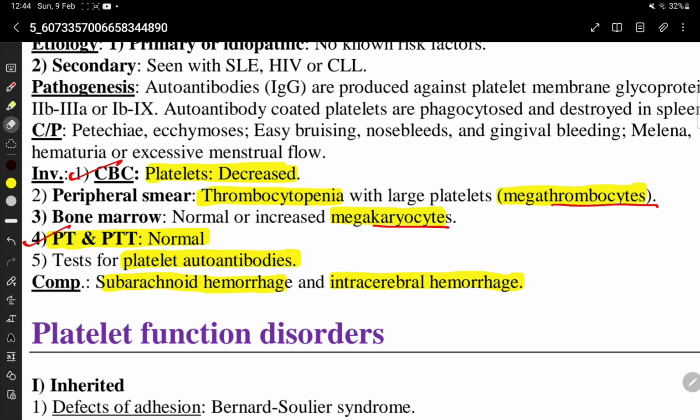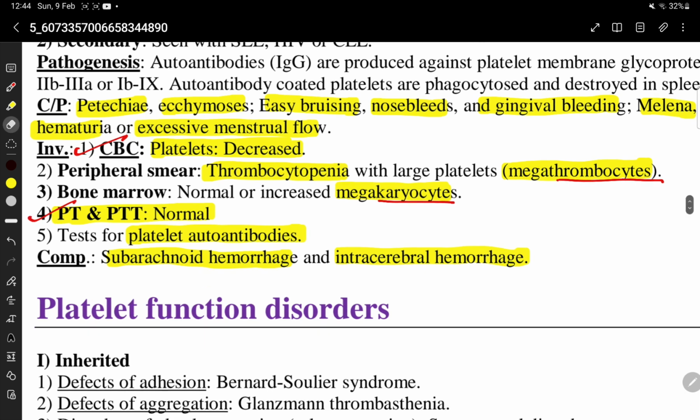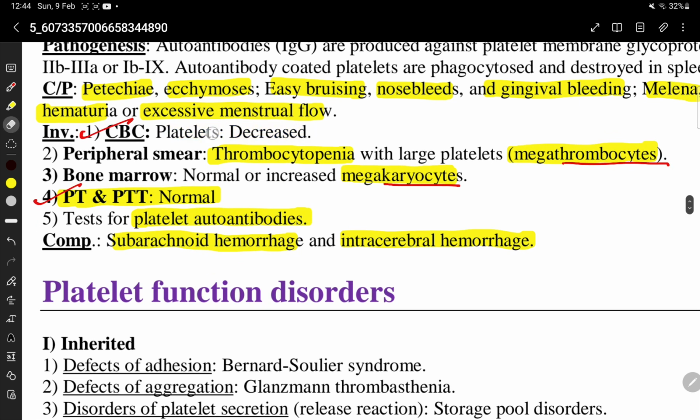Clinical presentation: petechiae, ecchymosis, easy bruising, excessive menstrual flow, nosebleed, gingival bleeding, melena, hematuria. CBC shows decreased platelets. Peripheral smear shows megathrombocytes, that is large platelets. Thrombocytopenia is there with megathrombocytes.